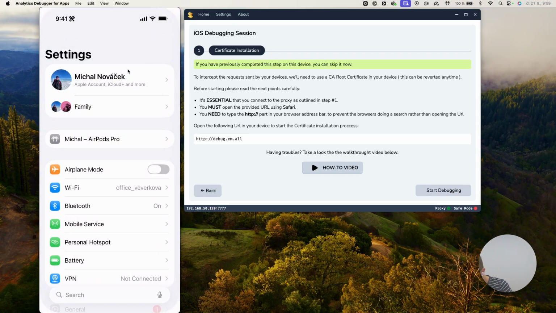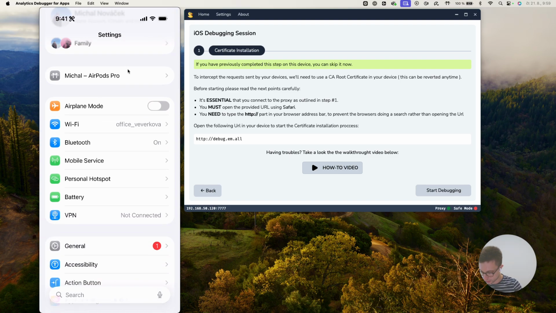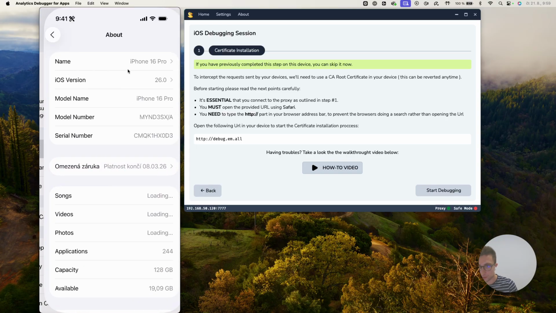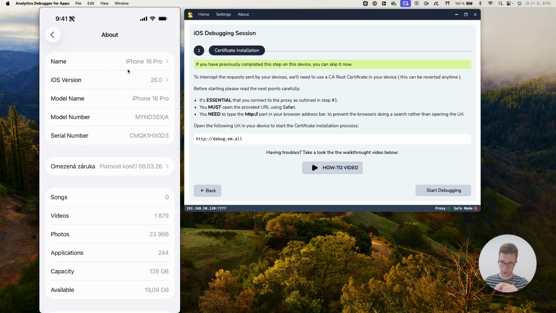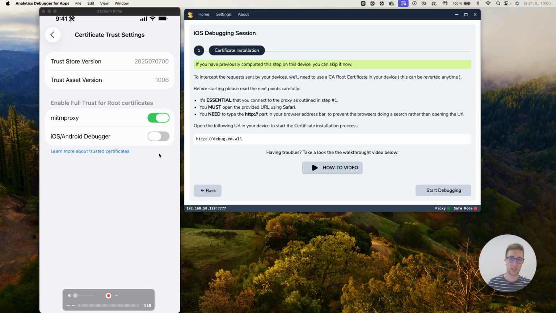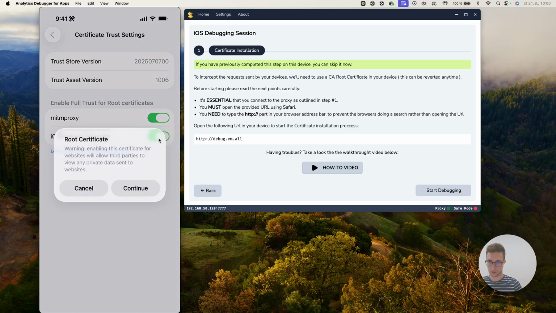Again, I will go to Settings, then General, then About, and on this screen I will scroll down and I can see Certificate Trust Settings. Over here, I need to turn on this switch.